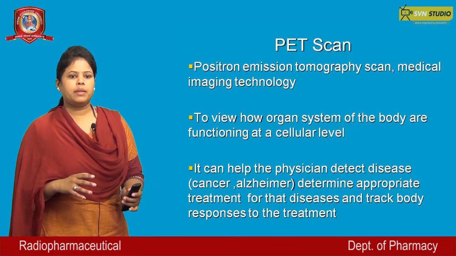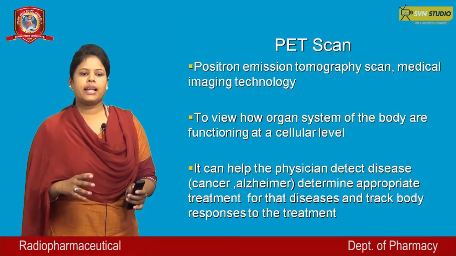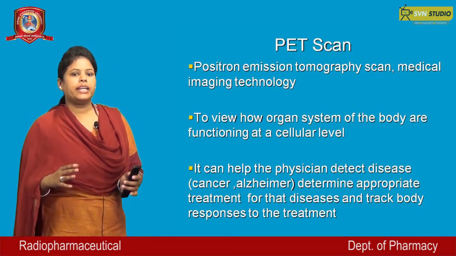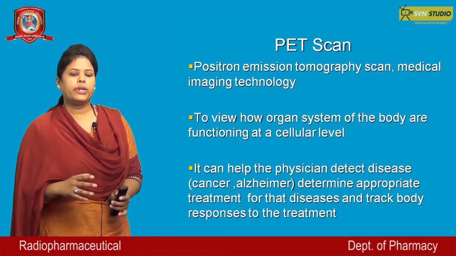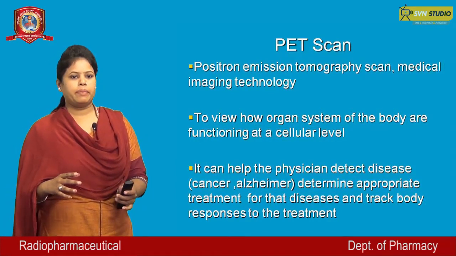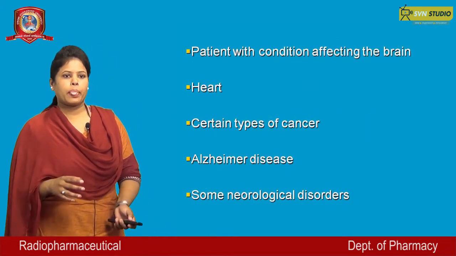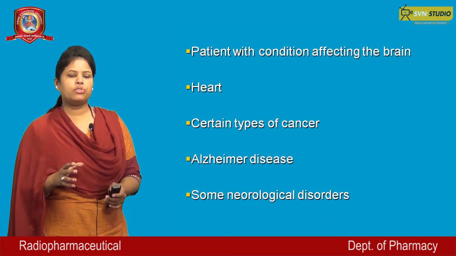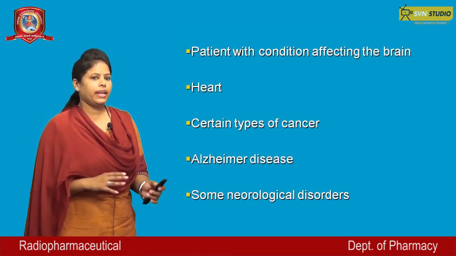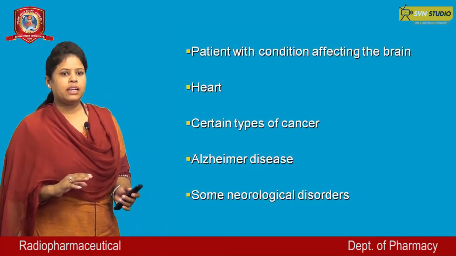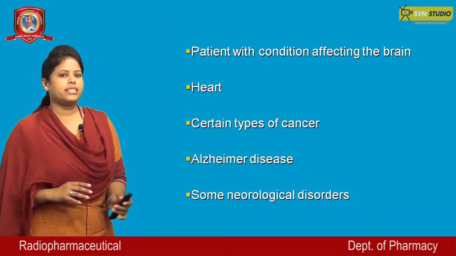It can help the physician detect diseases like cancer and Alzheimer's, determine appropriate treatment for the disease, and track body response to the treatment of the disease. Other uses of PET scan are for patients with conditions affecting the brain, heart disease, certain types of cancer, Alzheimer's disease, and some neurological disorders.